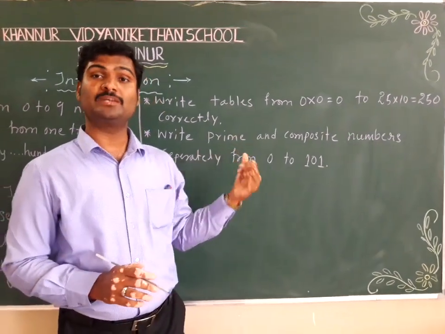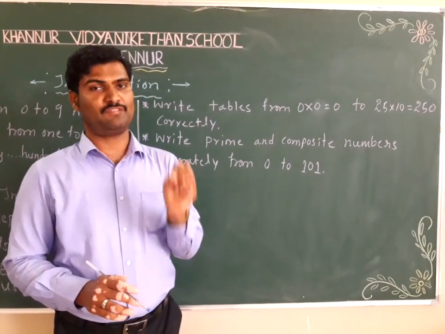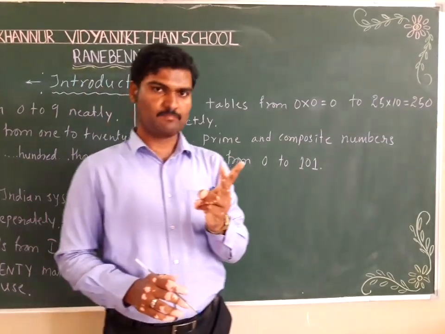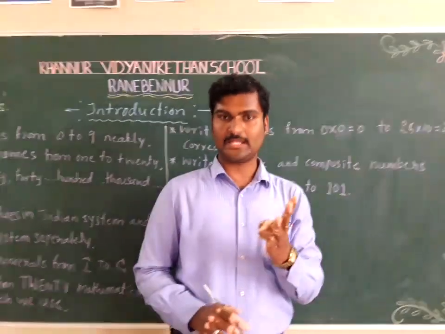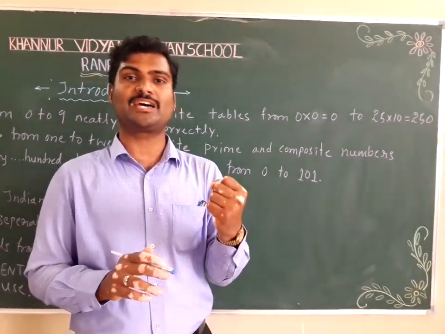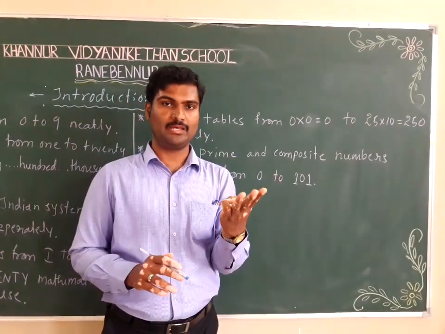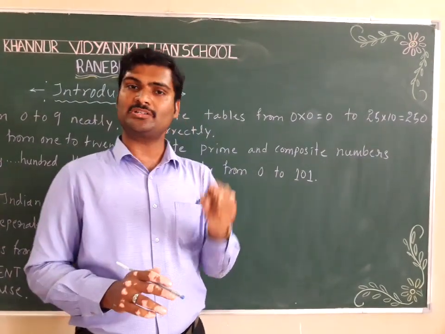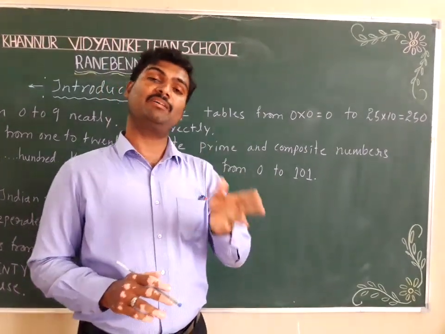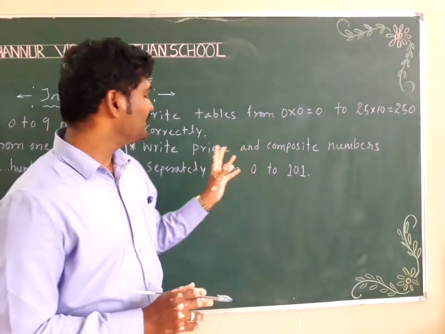Prime numbers are those which have only 2 factors. For example, the first prime number is 2, the next is 3, the next is 5. Why? Because 2 has only 2 factors, which are 1 and 2. 3 has 2 factors, which are 1 and 3. 5 has only 2 factors, which are 1 and 5. Like that, if it has 2 factors, then it is called a prime number.